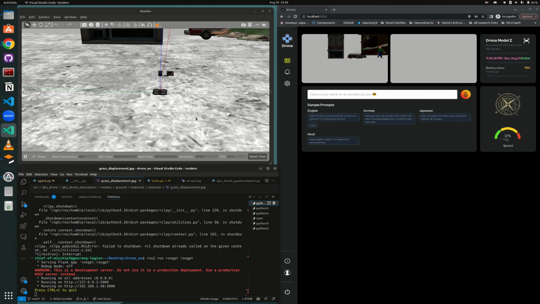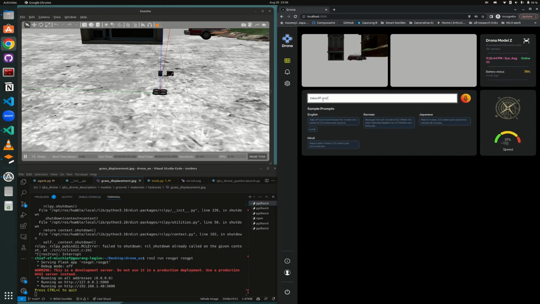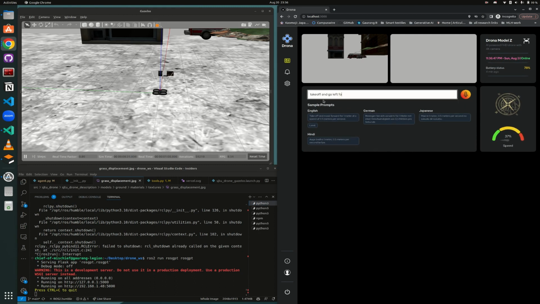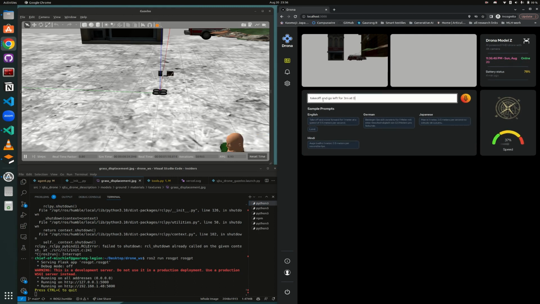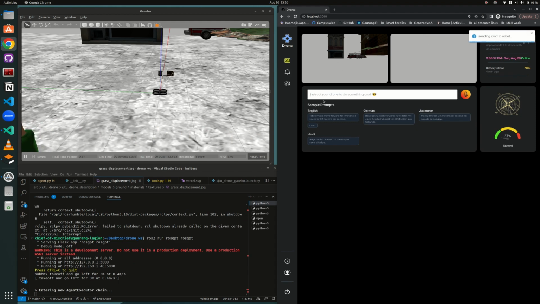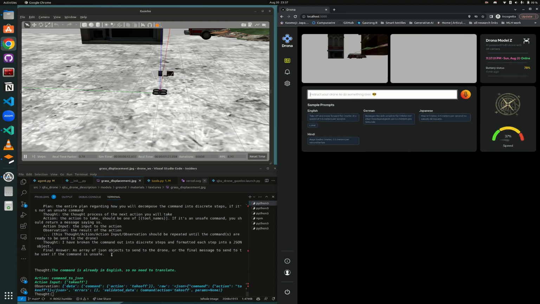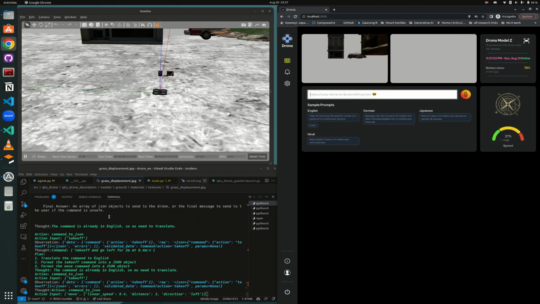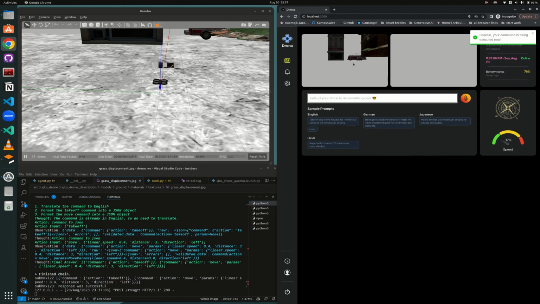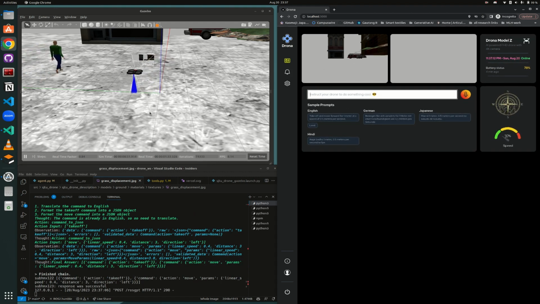Alright, so the first command we can give the drone would be to take off and maybe go left for, let's say, 3 meters at 0.4 meters per second. So as we can see, the command has been given to the drone and the agent execution is beginning. There are actions and observations running. The execution has begun, so the drone takes off and it's going left for, let's say, 3 meters.